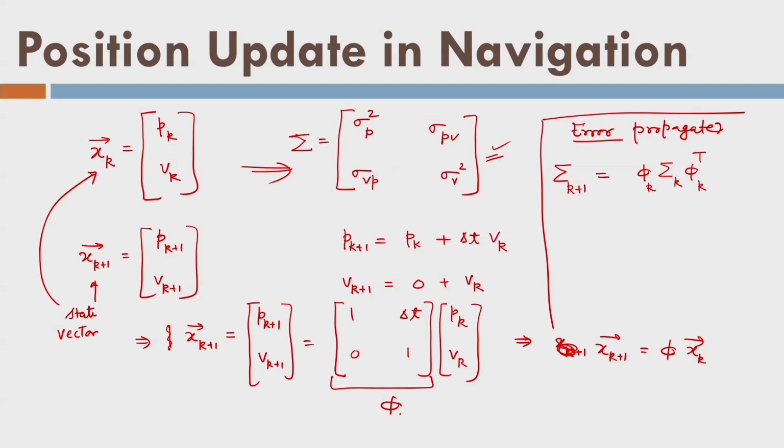So this is phi which is defined at the kth step, and delta tk is the time difference between tk plus 1 and tk. So using this logic we can find out what will be the error in the position at the k plus 1 timestamp. This is the way we keep on updating the position.